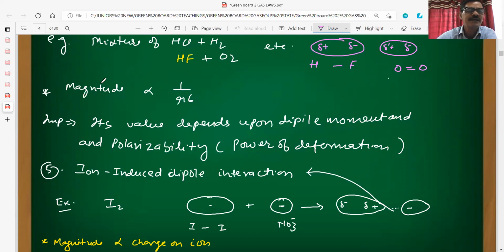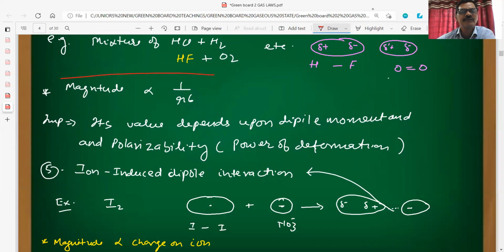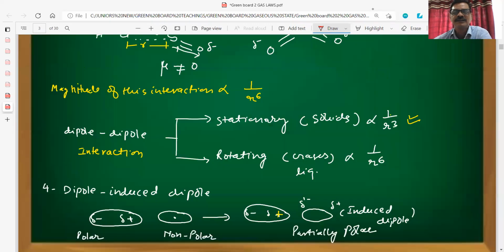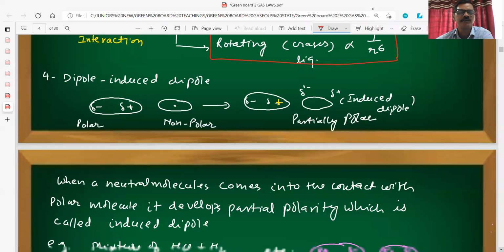So here the magnitude value is how much? Inversely proportional to R power 6. Here in stationary cases the value was R power 3, R cubed, and this was R power 6. So this is also a very important point.